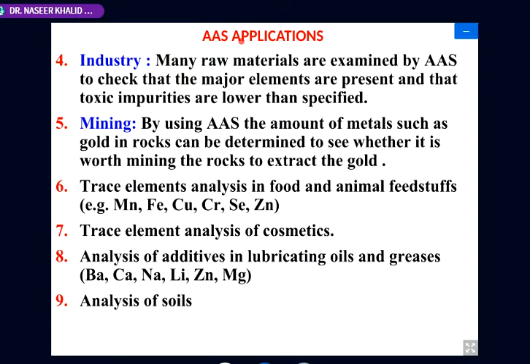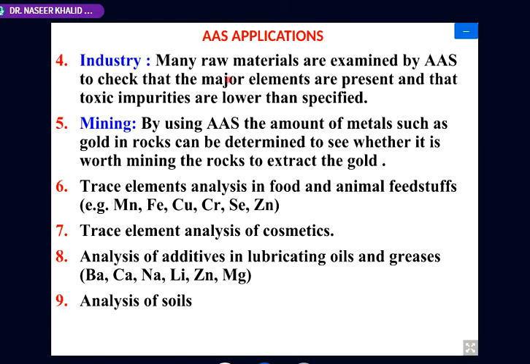We can also use this technique in industry, for example. Many raw materials are examined by AAS to check the major element that is present, and the toxic impurity. The toxic impurity must be lower, whereas the element of interest, the major element, must be greater.